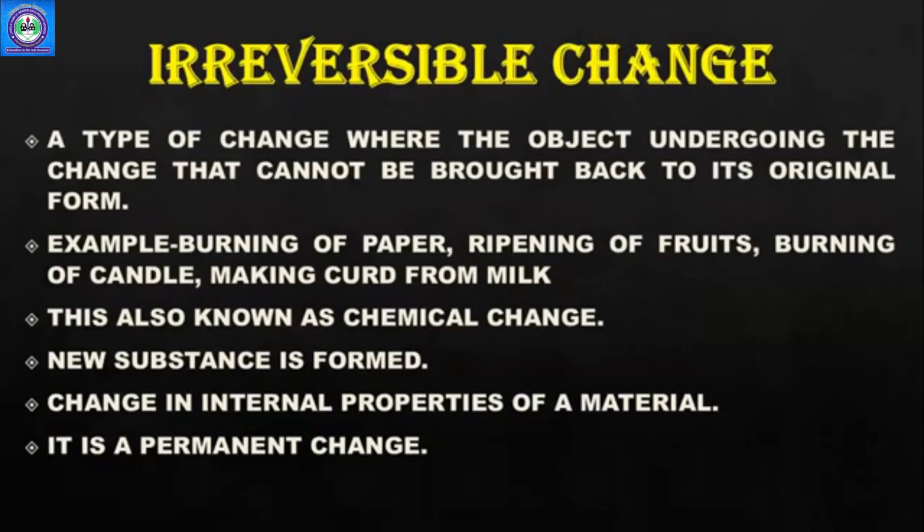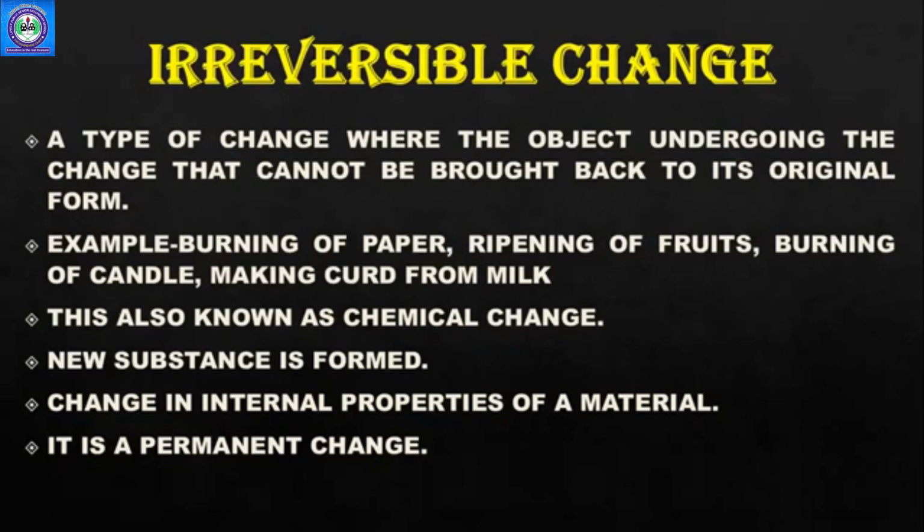Then we have irreversible change. It is just the opposite of reversible change. Irreversible, जो बदल नहीं सकता. Once it is converted into a new substance, it cannot go back to its original form. So it is a type of change where the object undergoing the change cannot be brought back to its original form. For example, burning of paper. अगर आपने कागज जला दिया तो वापस से वो पेपर नहीं बन सकता, right? You need to have a new paper. Then ripening of fruits, burning of candle, making curd from milk. Burning of a candle is a specific example of both changes that we will discuss in later slides.